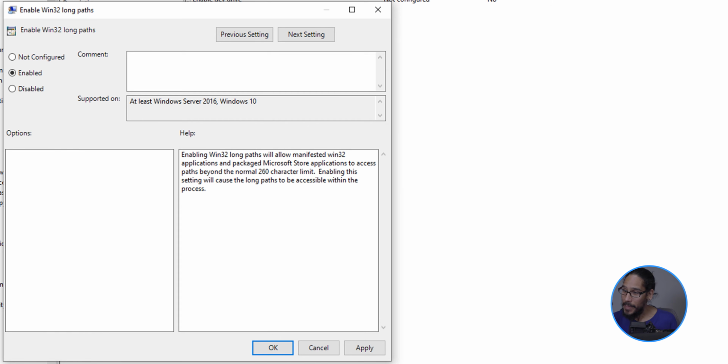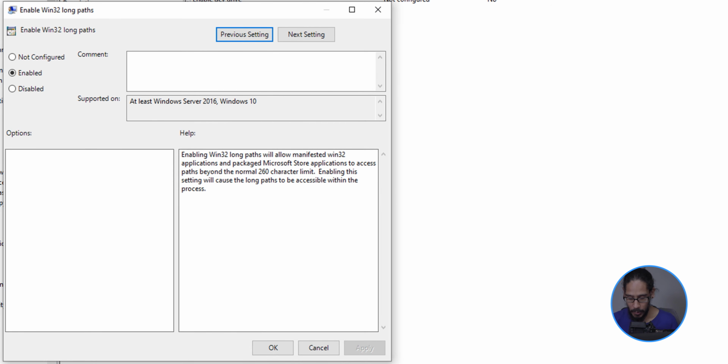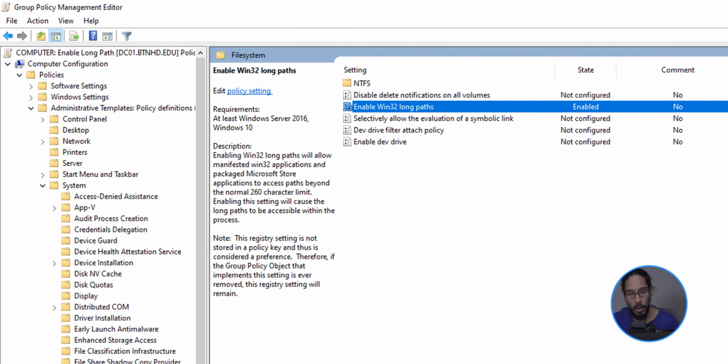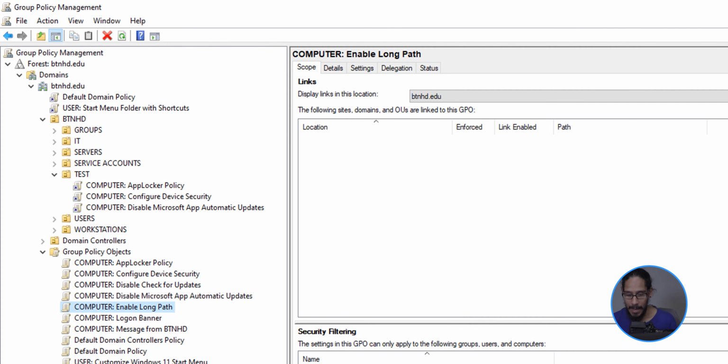But again, there are some caveats with this, and hopefully you guys stay tuned and watch the demo. You're going to see once I do 280, it allows me to create something with 280 characters, but deleting it is a pain. It just does not delete. So we are going to click apply, click OK, and close our group policy. Then you're going to apply it to an organizational unit. And that's it. So hopefully you guys stay tuned at the very end.